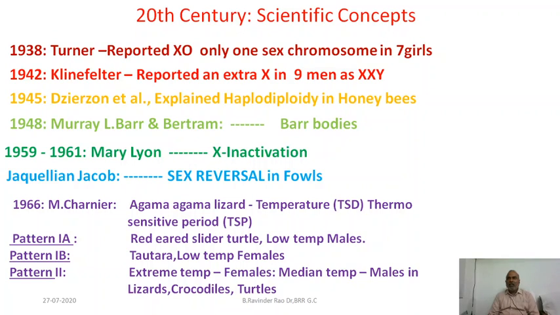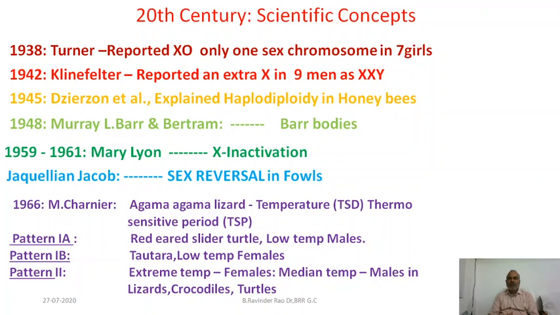Charnier and other scientists explained environmental factors in sex determination in several patterns. Pattern A, where low temperature brings the maleness. Pattern B, where high temperature brings the males, or low temperature makes females. And pattern 2, extreme temperatures.